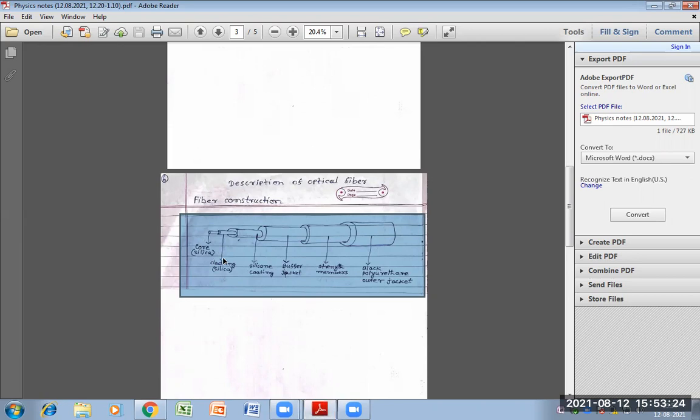And in the case of glass, both core and cladding are made by silica. Among these, a small amount of boron, germanium, or phosphorus is added to change the refractive index of the fiber.